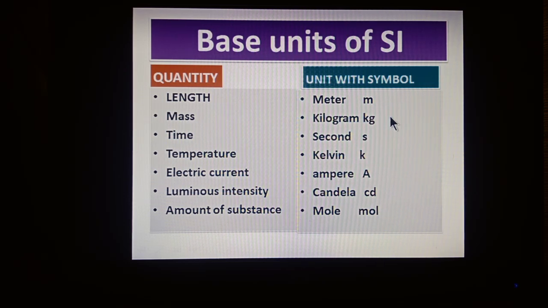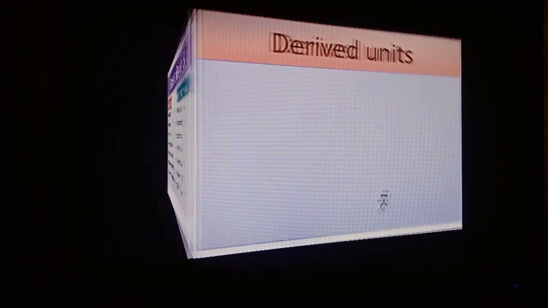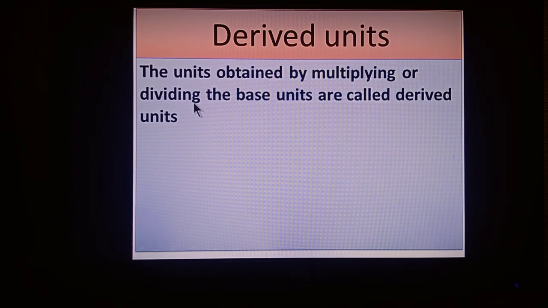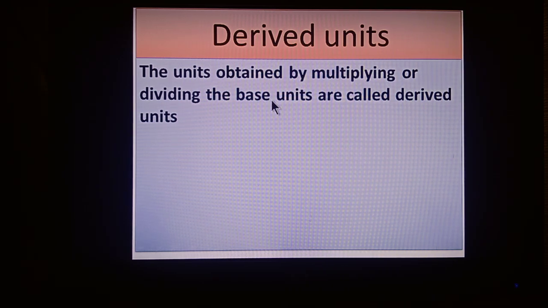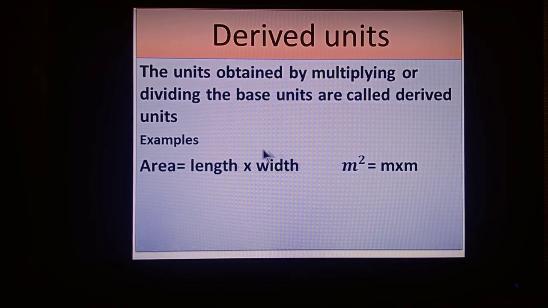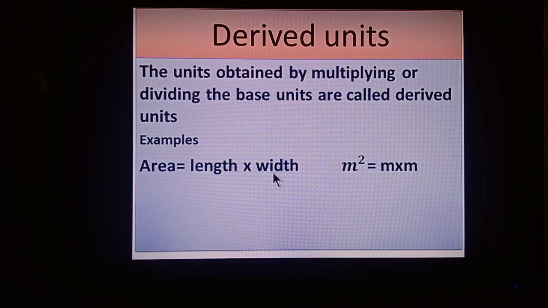Students, there are units which are derived from these base units. They are called derived units. A derived unit is obtained by multiplying or dividing the base units. For example, area. Area is a derived quantity that is obtained by multiplying length with width. Width is also actually length. So, unit of area is meter square, that is derived by multiplying meter with meter. It is a derived unit.